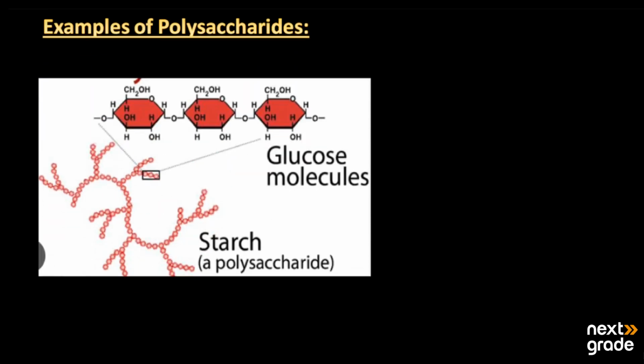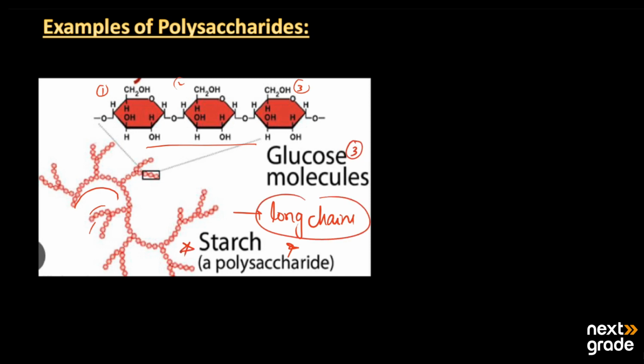Let's look at the structure of examples of the polysaccharides. The first one is starch, which is known as a polysaccharide. In starch we can see that they are polymers in which many monomers are combined and forming long chains. If we have a close look at these three members, the first, second, and third, they are three glucose molecules joined together, forming long chains and changing into starch.